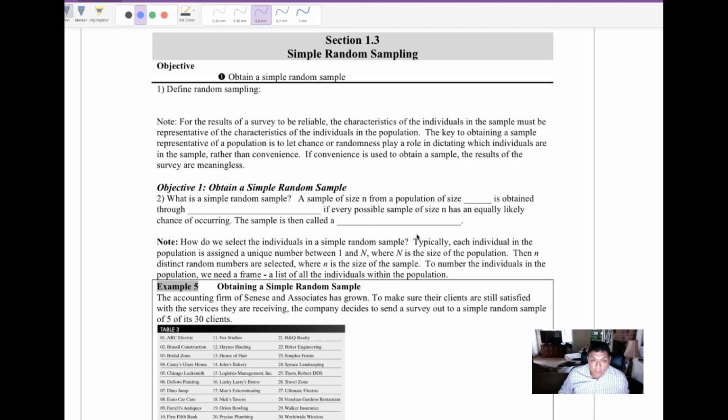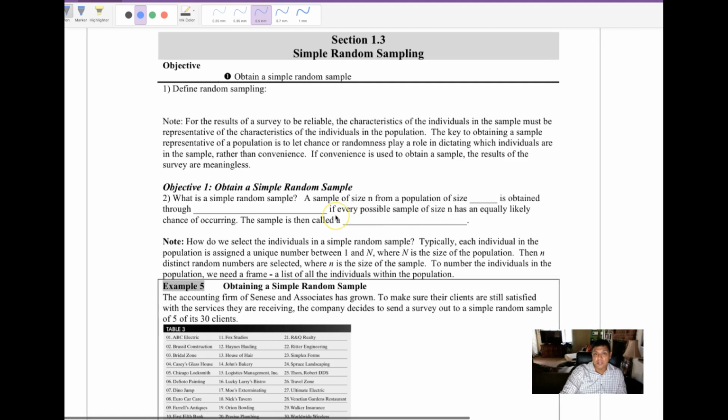Now that we know why we conduct statistics, and how we have to decide between a designed experiment versus an observational study, we then have to get this information from a group of people, from the population. How we do that is through a process called sampling. And in statistics, what we want to do is conduct random samples.